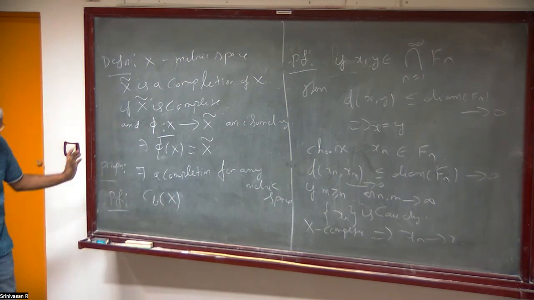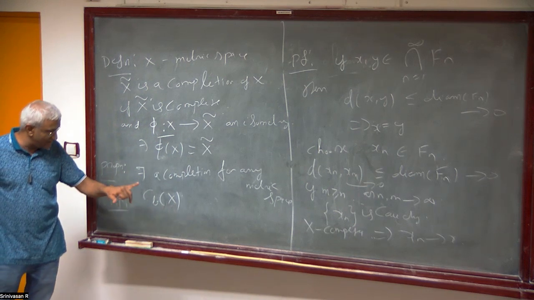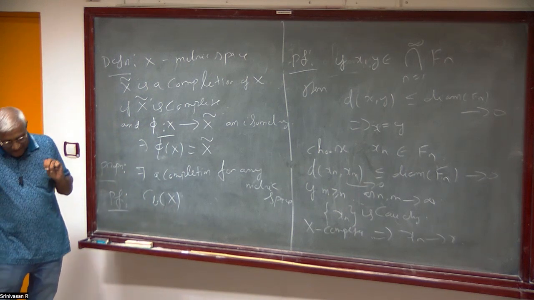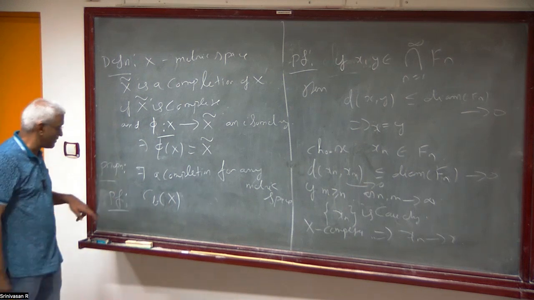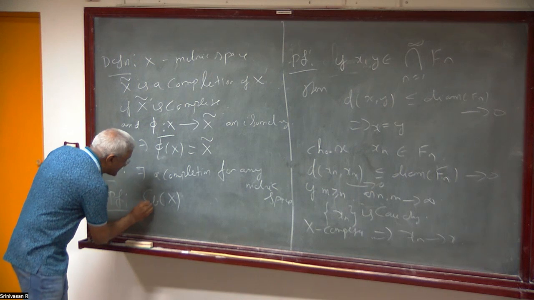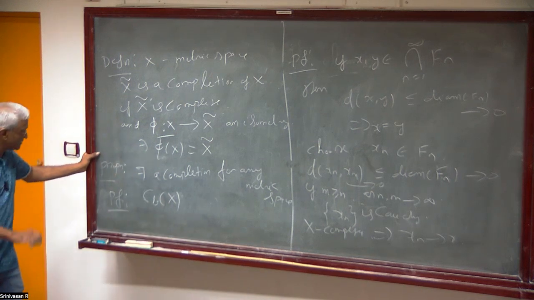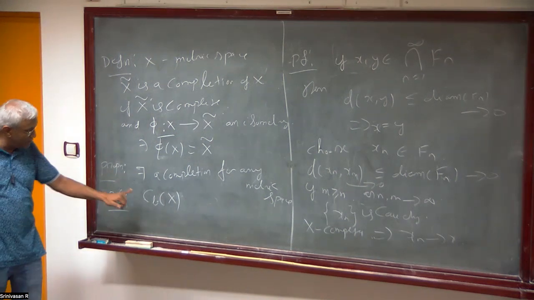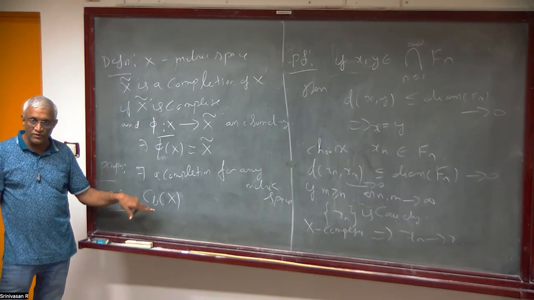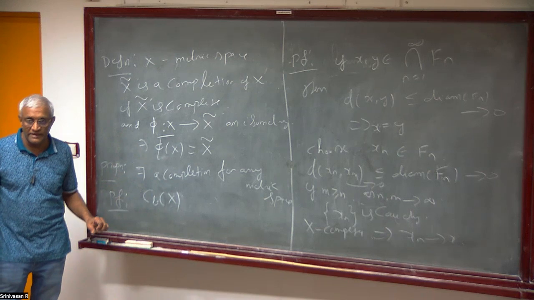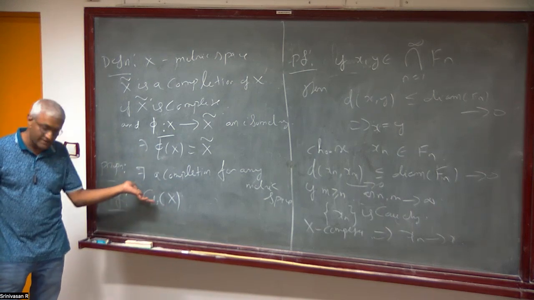I mean, not completely bounded, sorry. Completely bounded is a concept in operator algebra, coming somewhere later. So this is all functions which are continuous and bounded. We will embed this X into this.